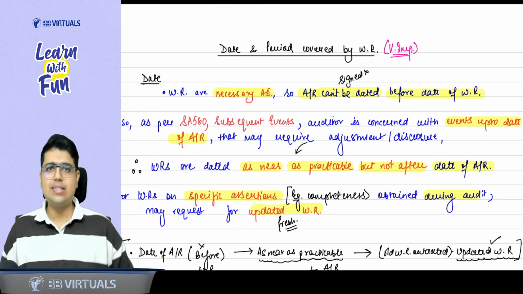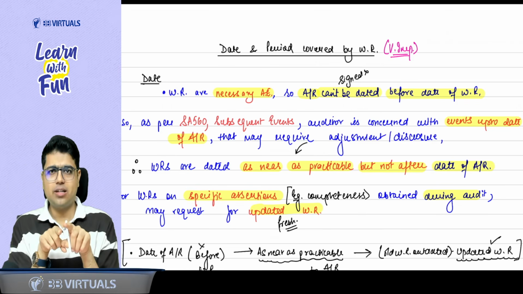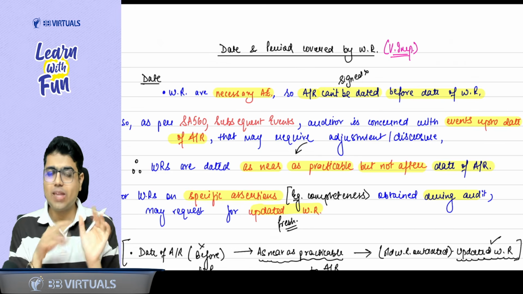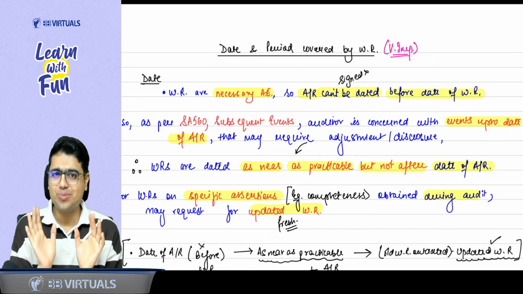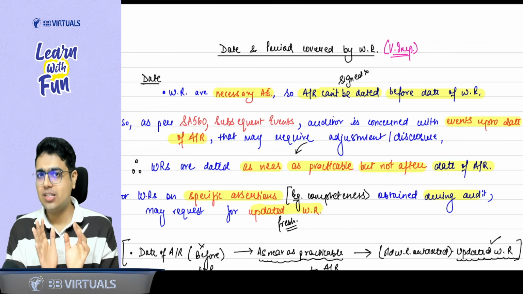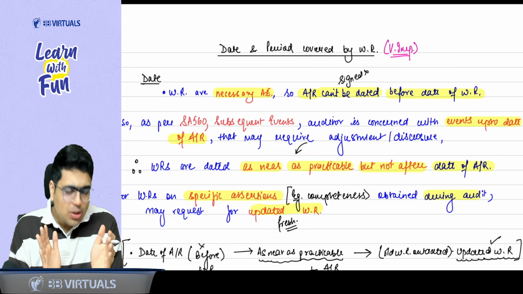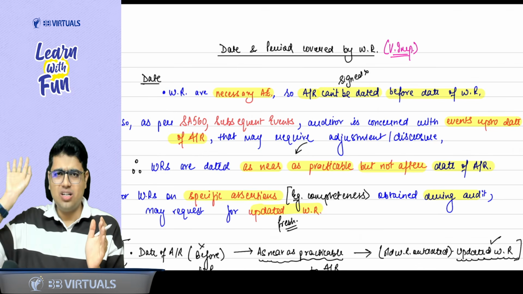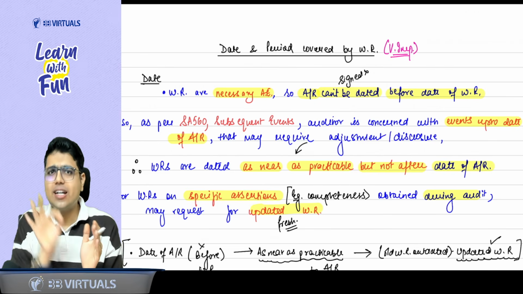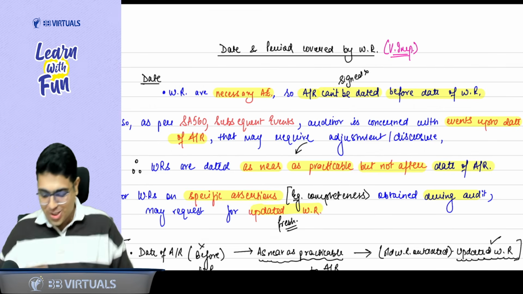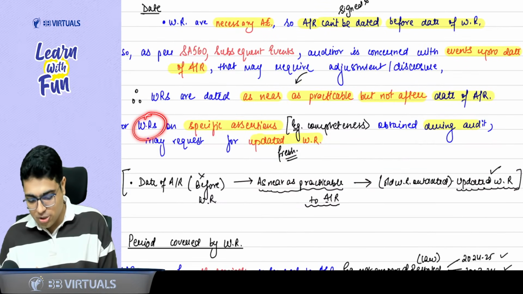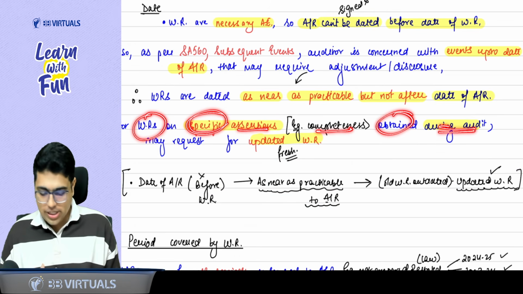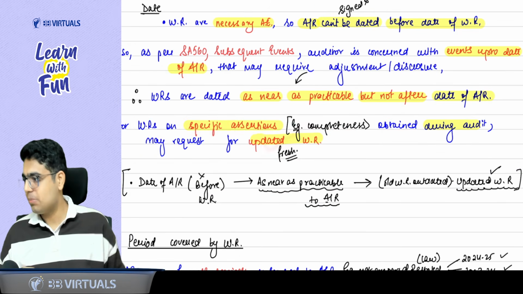And the last point says, if during the audit, let's say for a specific assertion like completeness of litigations and claims, I took a written representation. Now, sir, when the audit is about to end, I feel that the written representation is old. So can I ask for an updated written representation? Answer is yes. So if you have taken a written representation on a specific assertion like completeness, which was obtained during the audit, you can take an updated written representation.